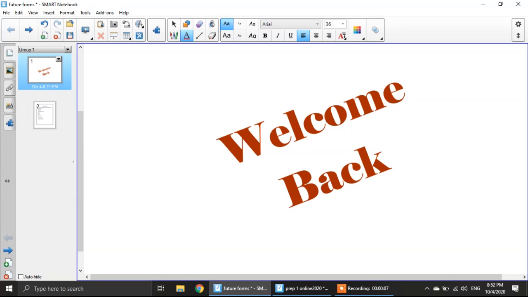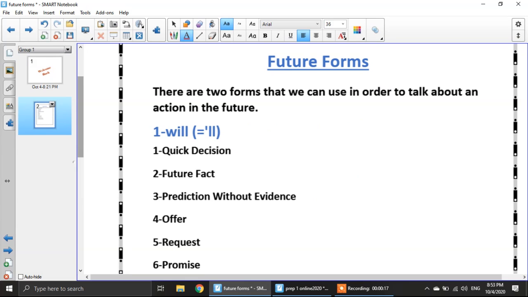Today inshallah we're going to revise the grammar that we've studied before. We will start with the future forms and the future passive. Let's first start with the future forms. We have two forms for the future, will and going to.